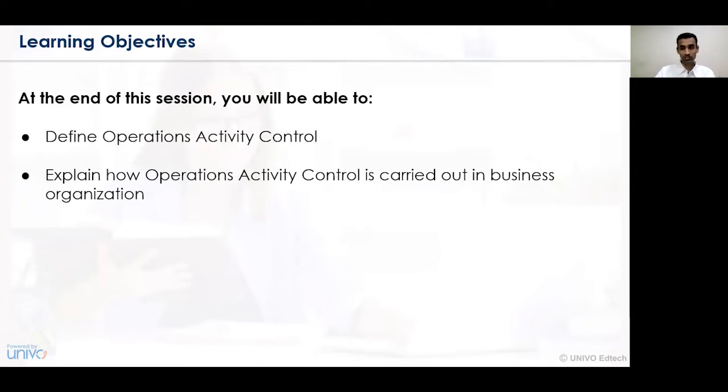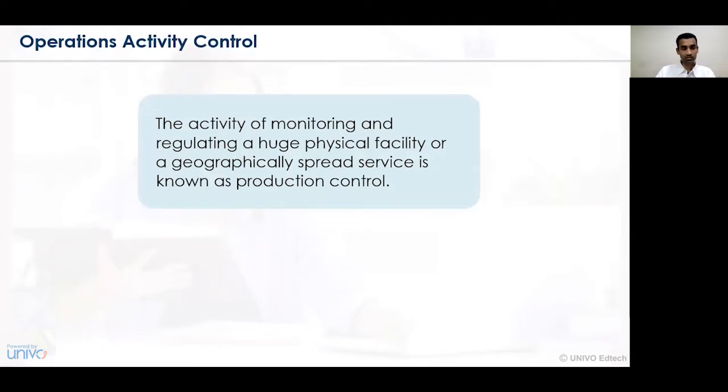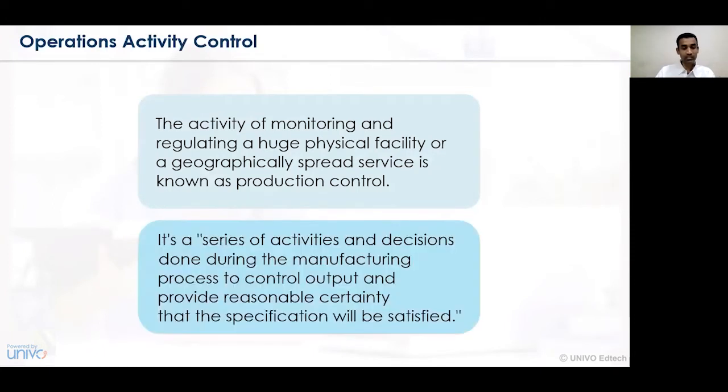The initial definition. Let's first understand what we mean by operations activity control. Operations activity control is a system of monitoring and regulating the huge physical facilities in a business organization. When a manufacturing organization is in existence and production is being undertaken, several activities are conducted simultaneously, and they are also geographically spread.